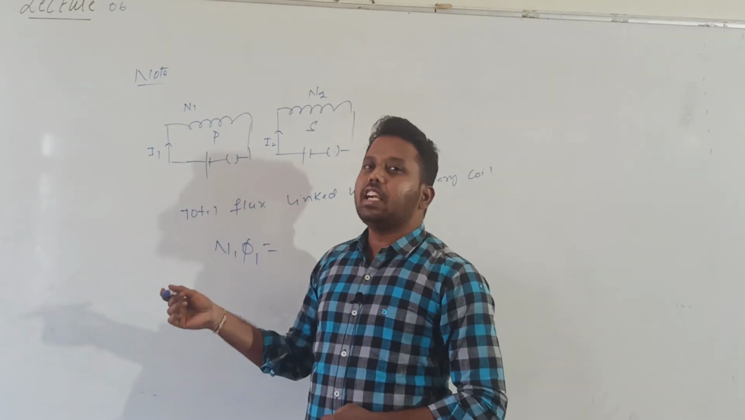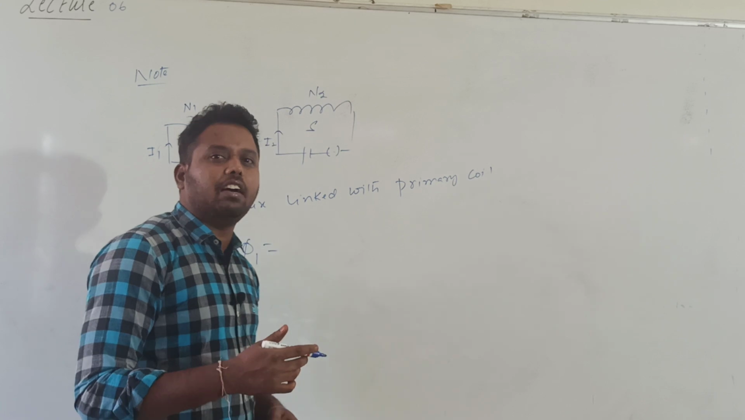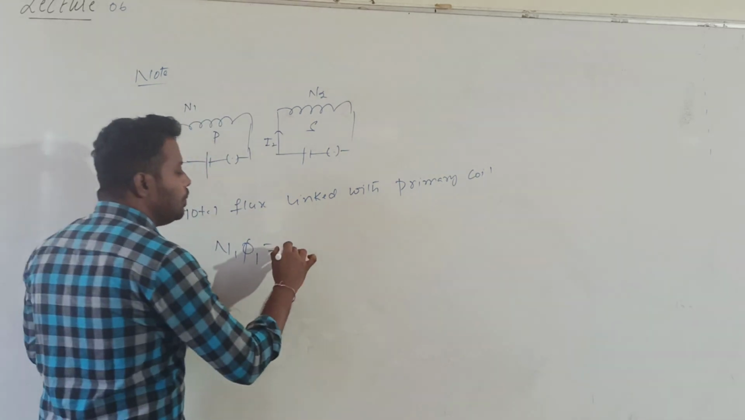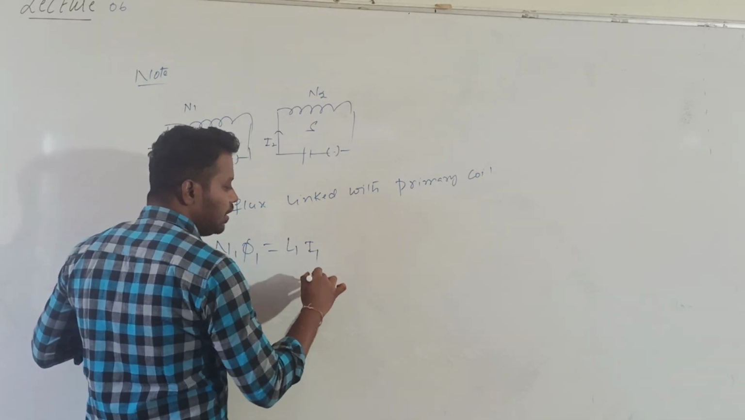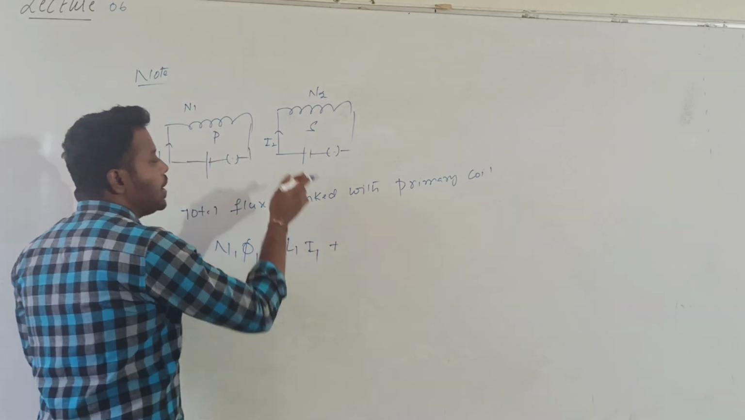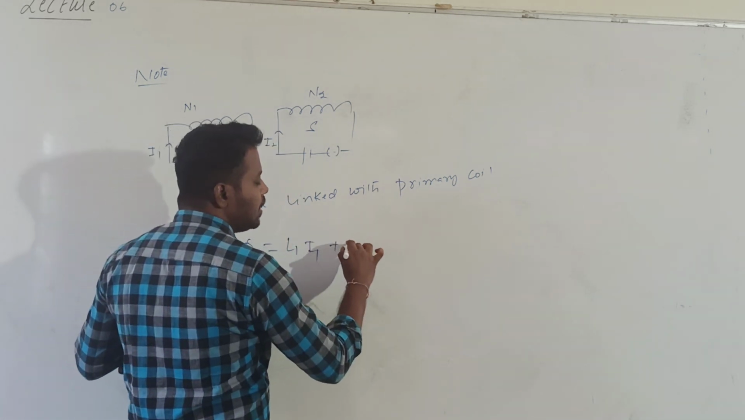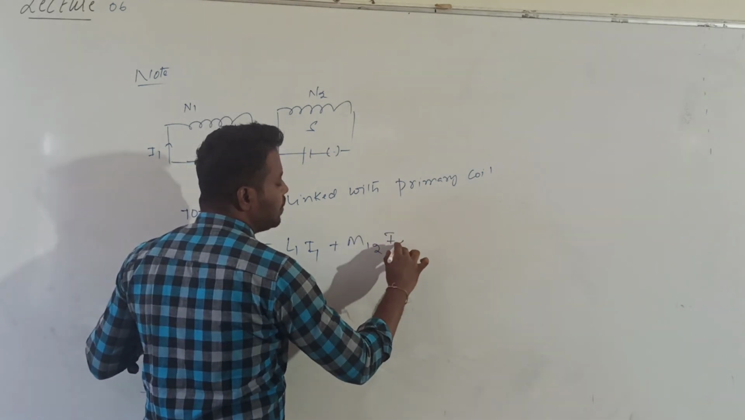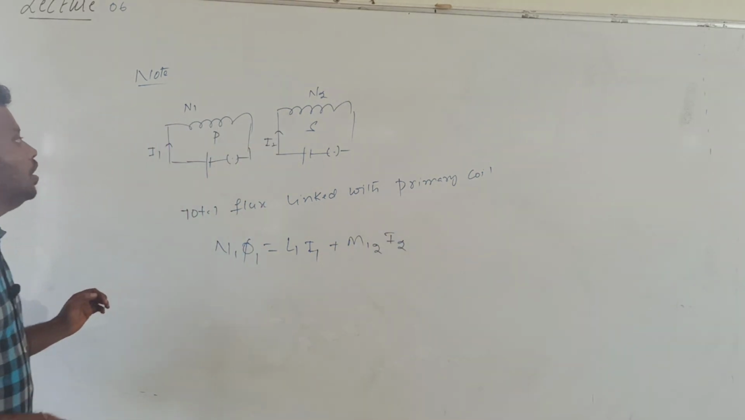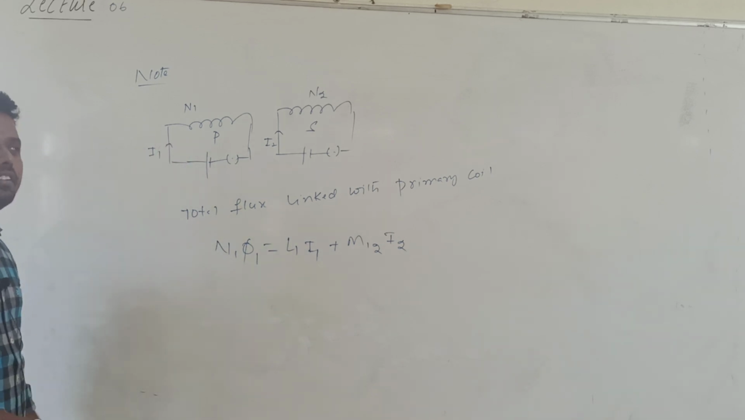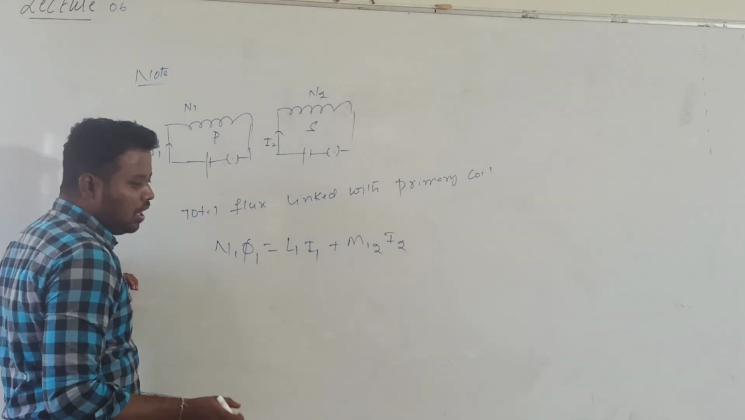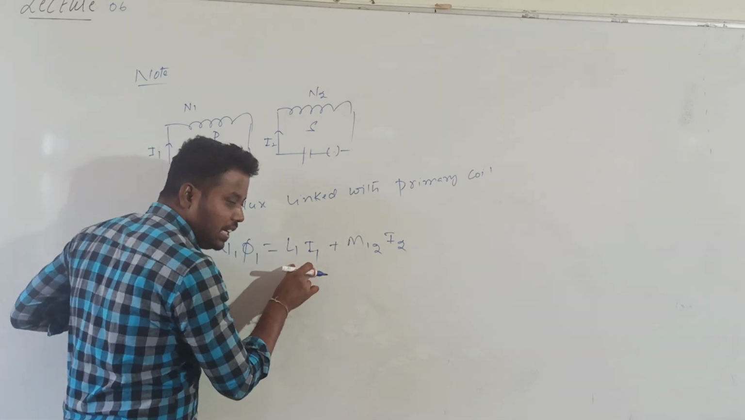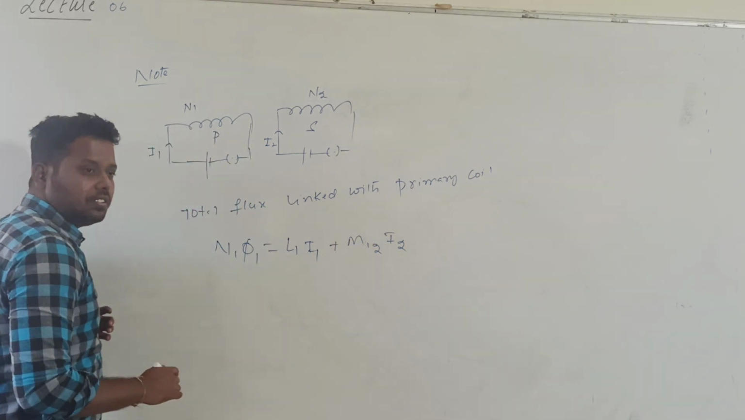Because of the change of current in the same coil, flux will be developed. That flux value will be given by L1 into I1. Similarly, because of mutual induction, the flux value is given by M12 into I2. What is M12? Mutual inductance of primary coil with respect to the secondary coil. So total flux is due to self-induction and also mutual induction.